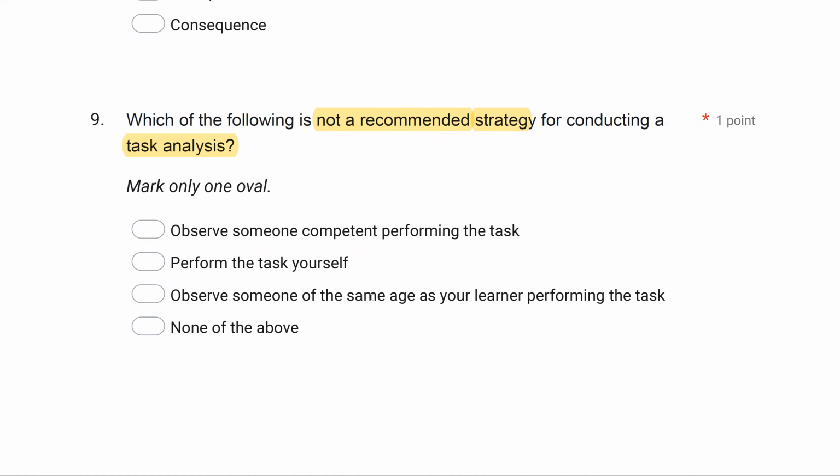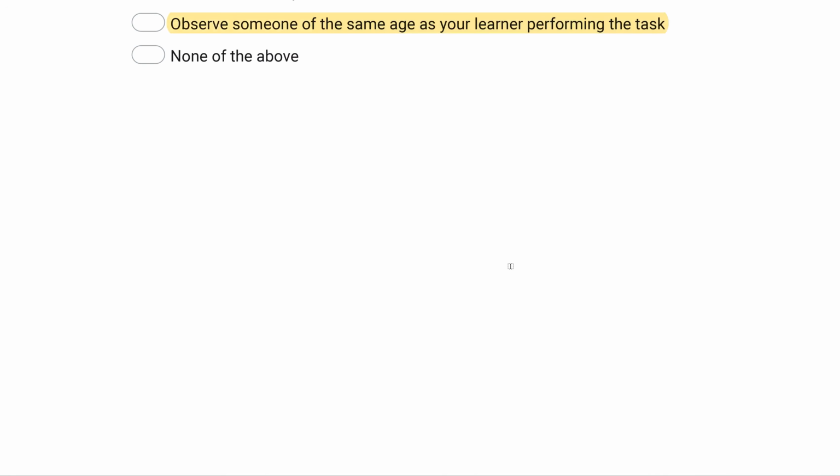C, observe someone of the same age as your learner performing the task. Now, why would this be a bad idea? Well, if you got a 5-year-old you're teaching to dress themselves, and you just take another 5-year-old, they might not be competent at all. They might not be able to dress themselves. So age isn't much of a factor. You're looking for skill level. You're looking for developmental level. You're looking for competence. So we're looking for not. That not is such a key word. What is not a recommended strategy? Well, observing someone of the same age as your learner performing the task.